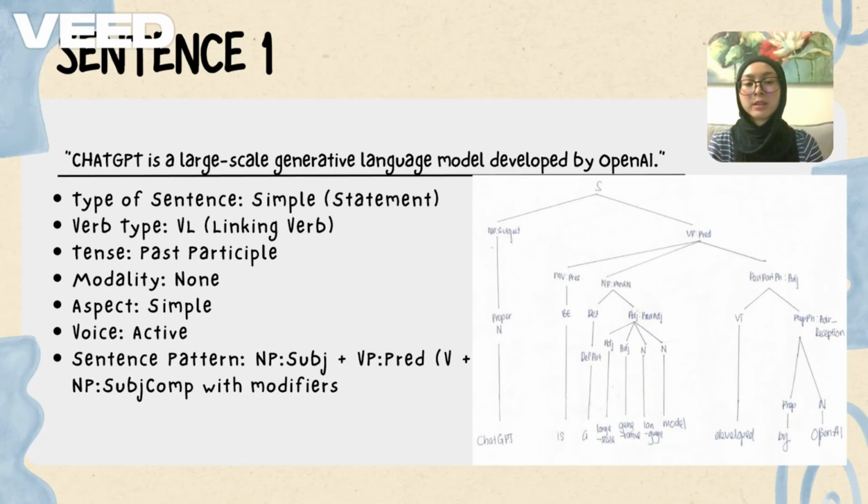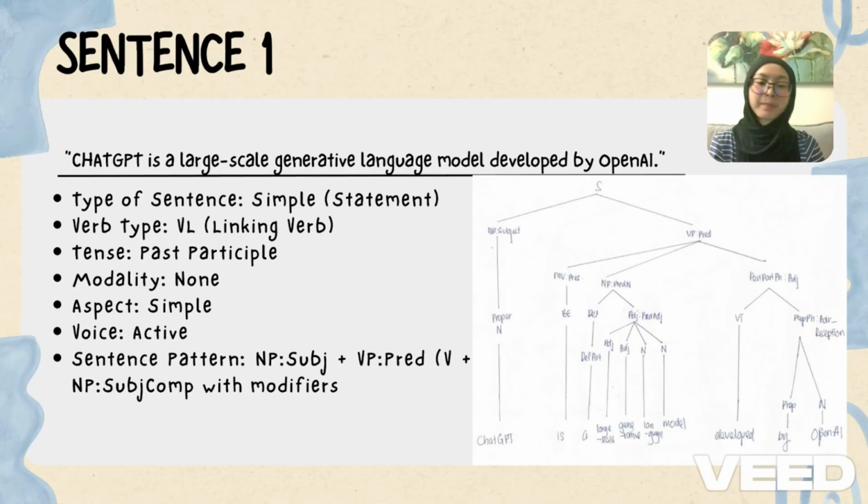So within this phrase, the verb developed is in past participle form, and it's followed by a prepositional phrase, by OpenAI. This prepositional phrase shows the agent or doer of the action. In this case, OpenAI is categorized under prepositional phrase of reception in the diagram. So the full noun phrase is a large-scale generative language model, and it acts as the subject complement, telling us what ChatGPT is.